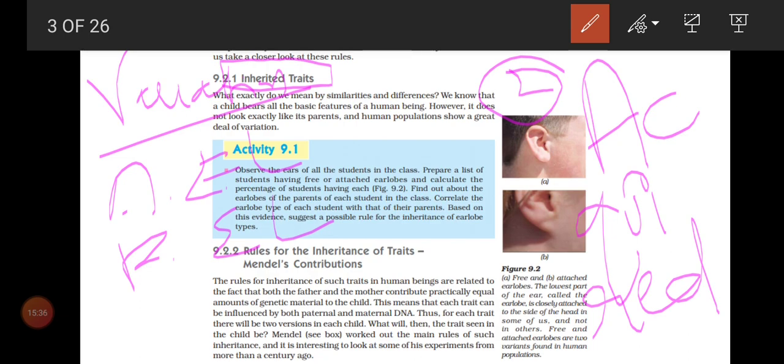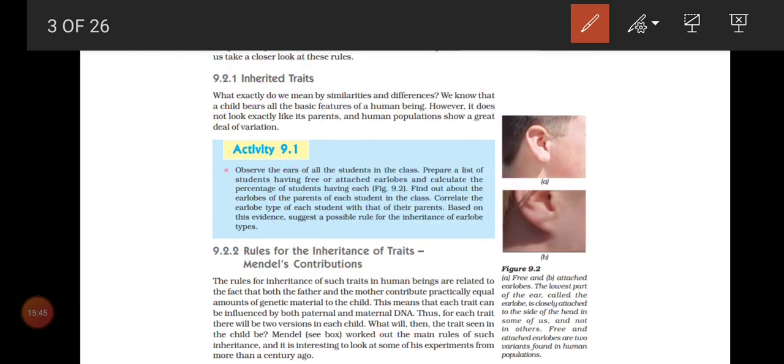Very often they'll ask the difference between inherited and acquired. Okay, children, I think now you are clear with four concepts: heredity, variation. Variations occur in asexual reproduction also. Variations occur in sexual reproduction also. Fifth concept, variation will help to survive in nature. For example, bacteria can survive in hot climates or even chill climates.